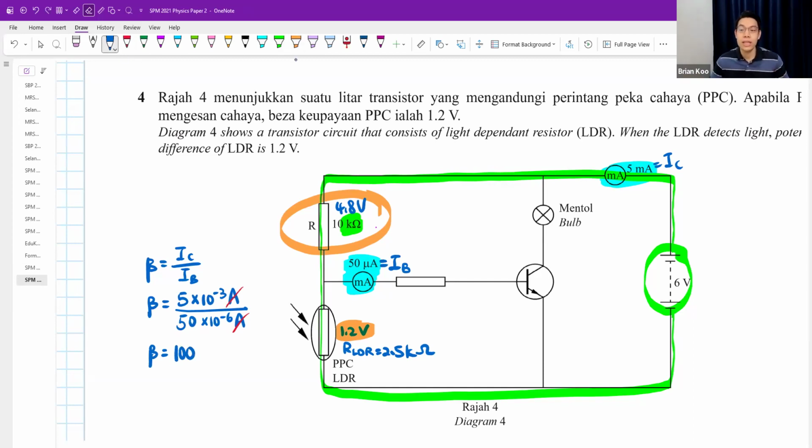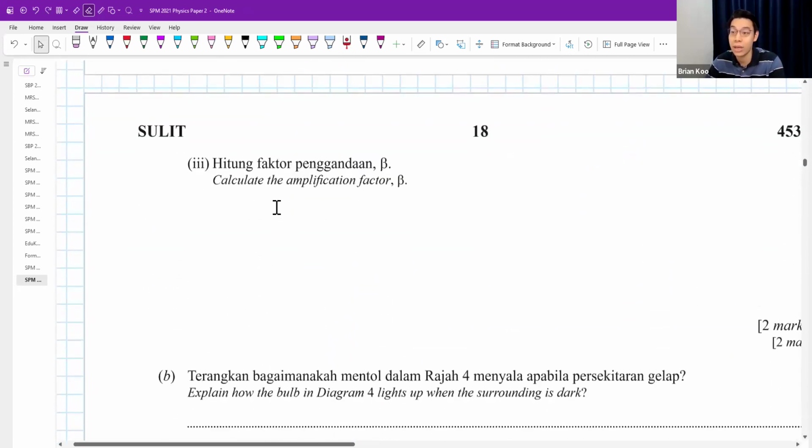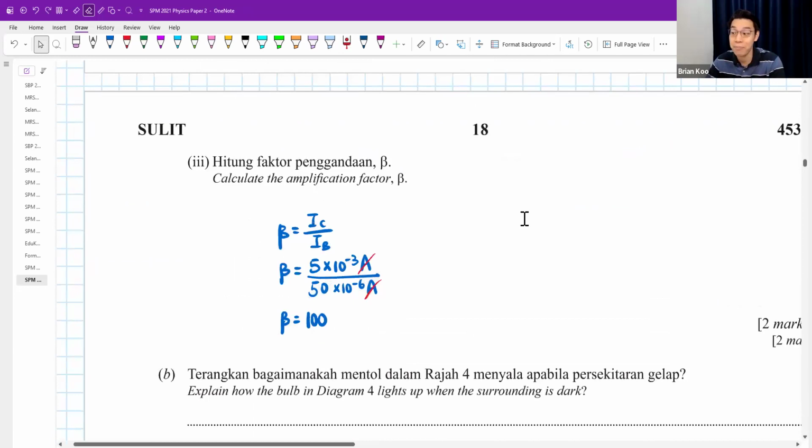That's why we say transistor is an amplifier, current amplifier also, because I only need a very tiny base current, 50 micro, very small only. It will give me a value that is 5 milliampere. So it will help you to multiply, in this case, 100 times. Okay, it will help you to multiply the current by 100 times. Hence, we call it current amplifier.